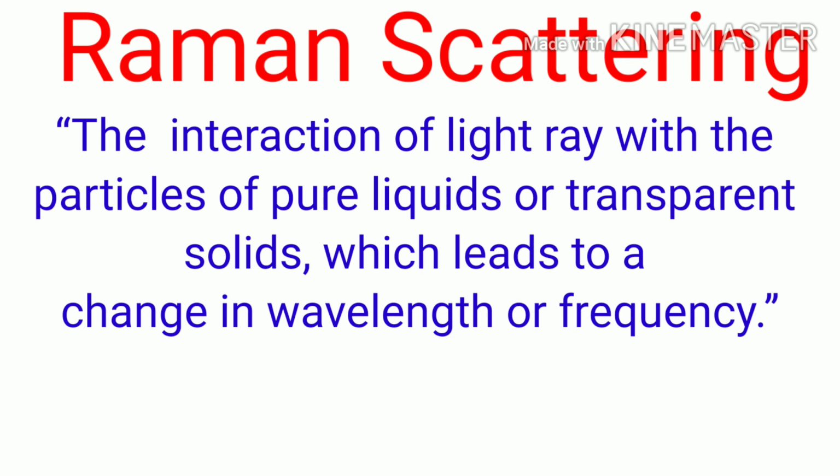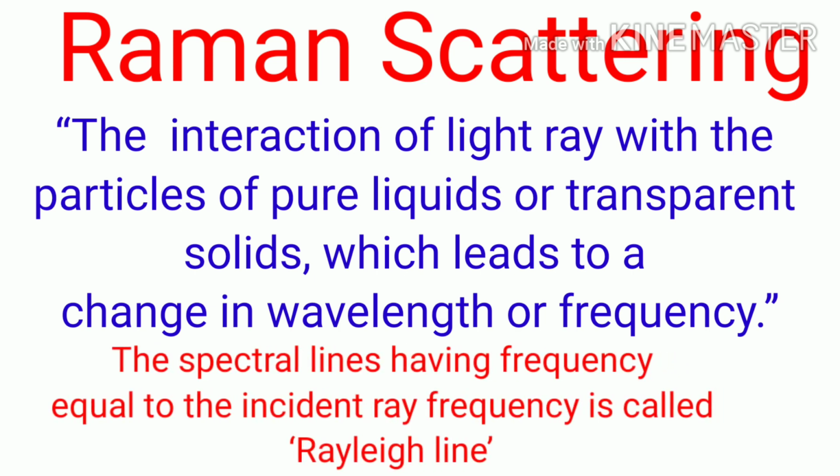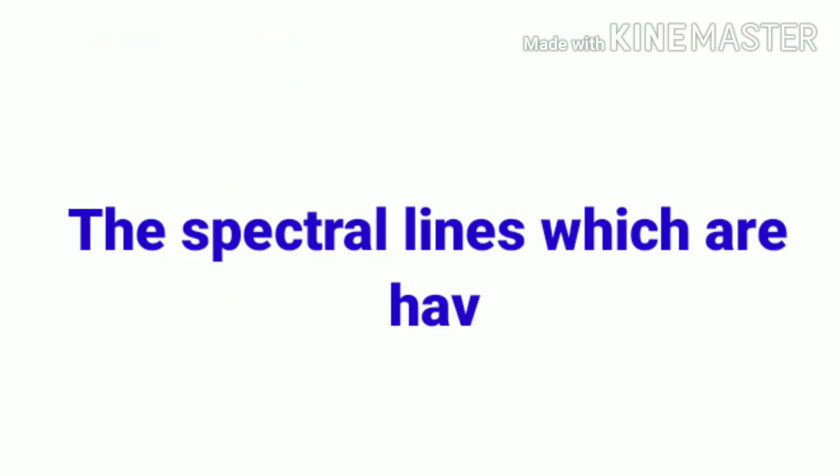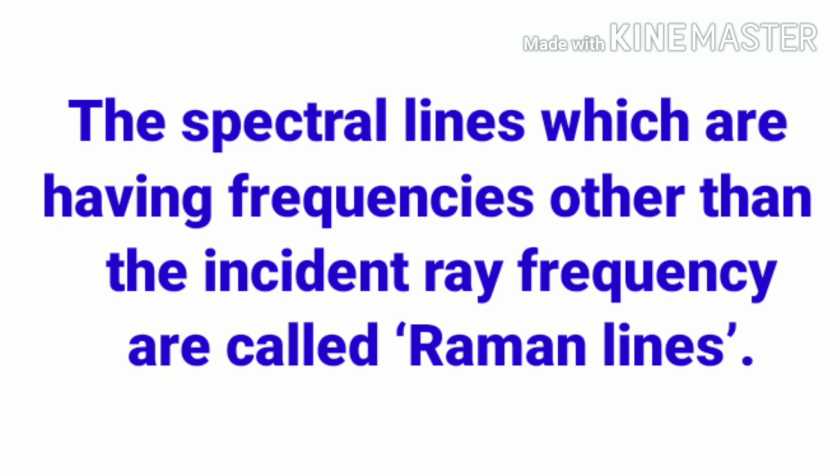And the next important two marks question is Rayleigh lines. The Rayleigh lines means the spectral lines having frequency equal to the incident ray frequency are called Rayleigh lines. And the next one is the Raman lines. The Raman lines means the spectral lines which have frequencies other than the incident ray frequency are called Raman lines.